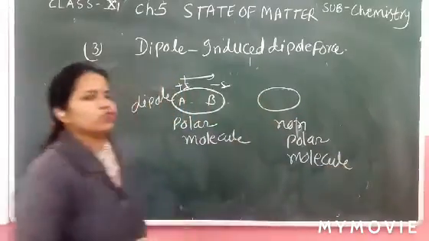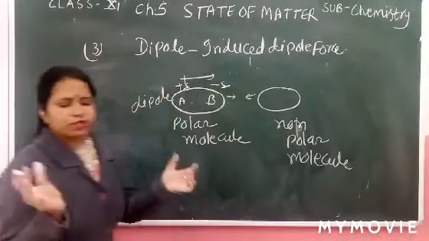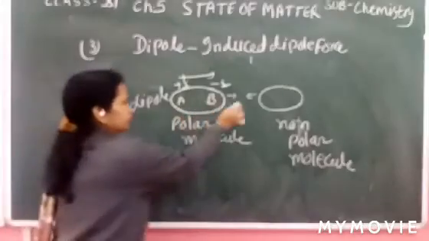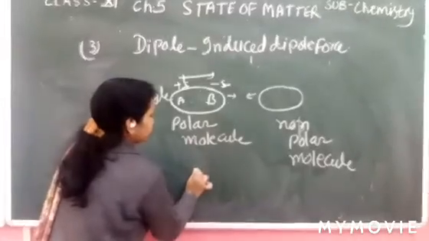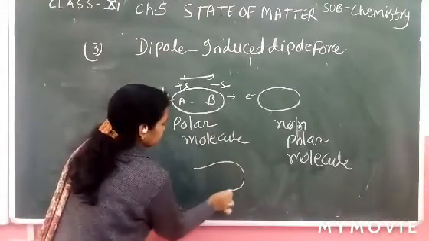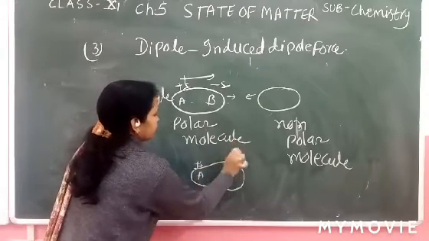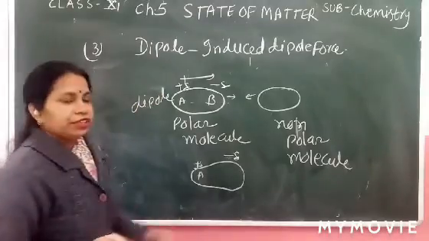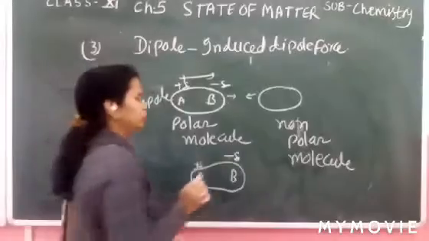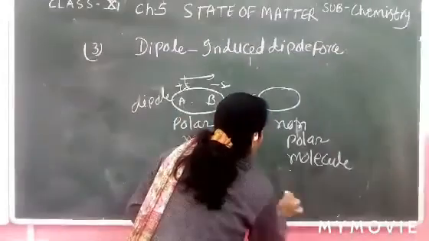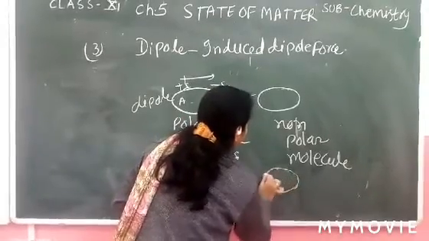When both come close to each other, what happens in this condition? The electronic distribution is disturbed, and positive and negative charges are created. The non-polar molecule becomes distorted.